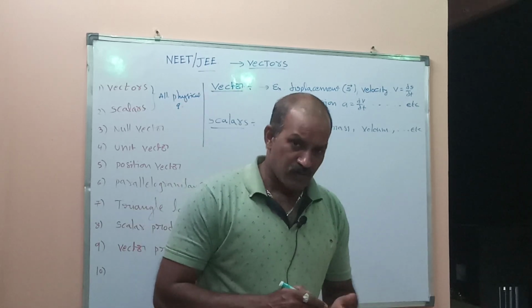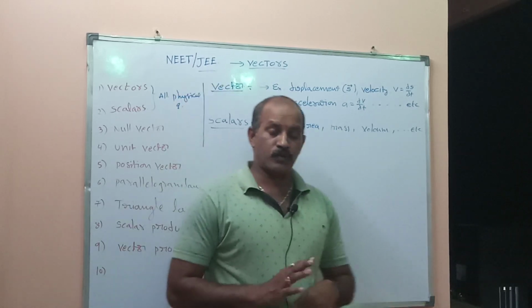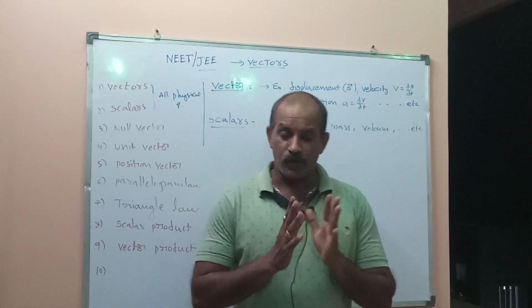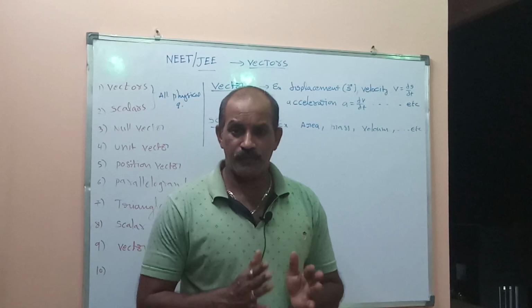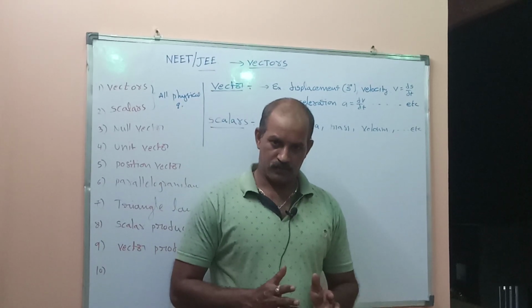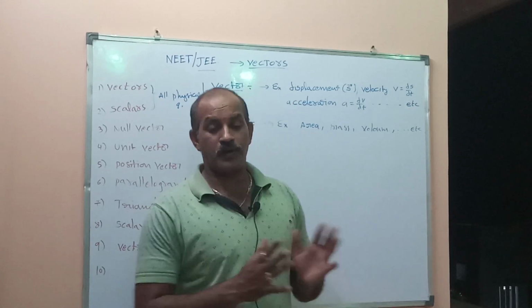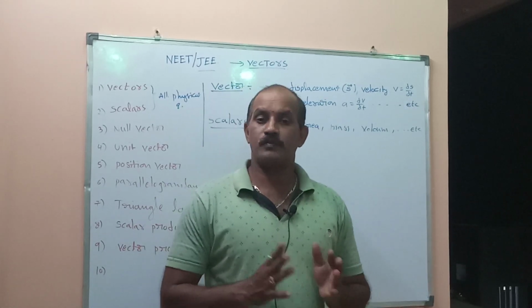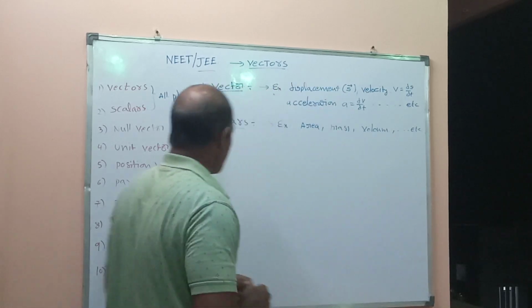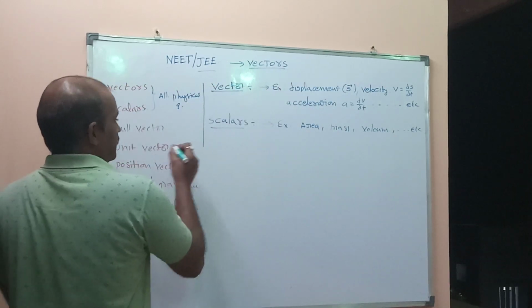So what is a vector? A physical quantity having both magnitude and direction is called a vector quantity. What is a scalar? A physical quantity having only magnitude, with no direction, is called a scalar. Next one, null vector.